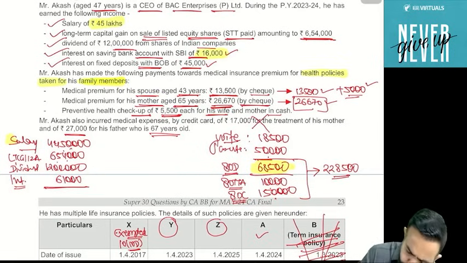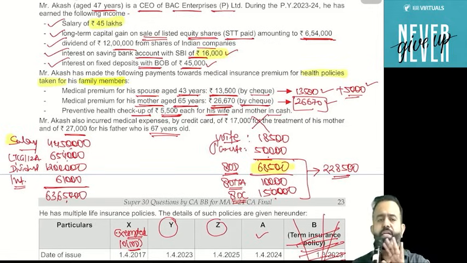So total comes to 44 lakh 50,000, plus 654, plus 12 lakh, plus 61. Add in the calculator. 63 lakh 65,000. 115BAC deduction is not available.